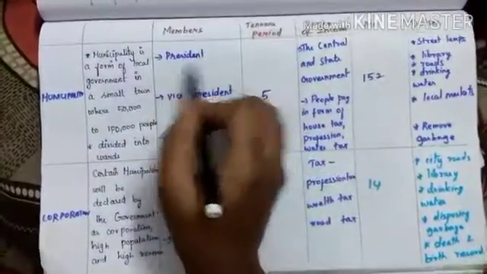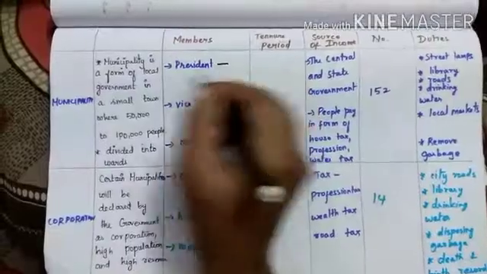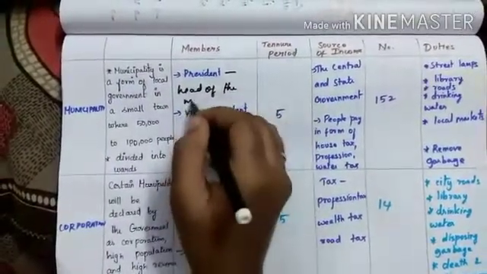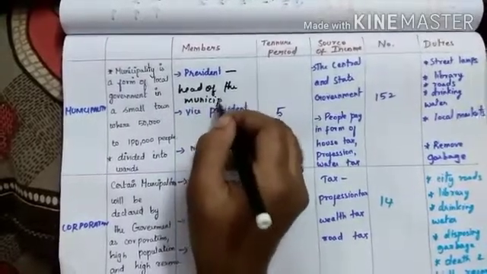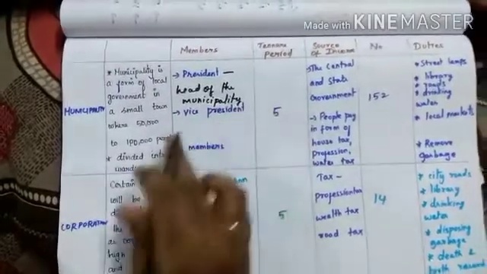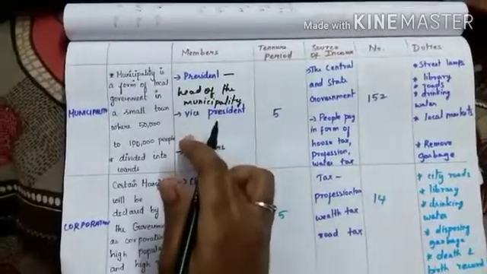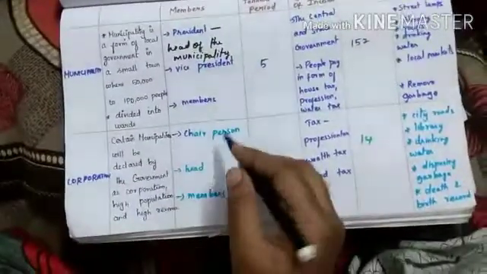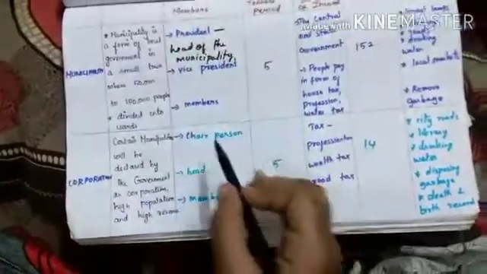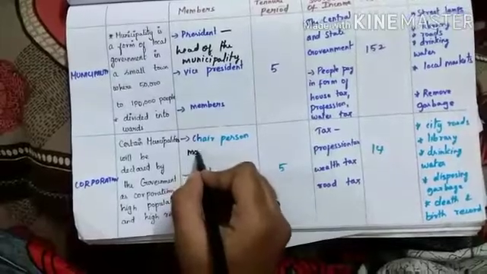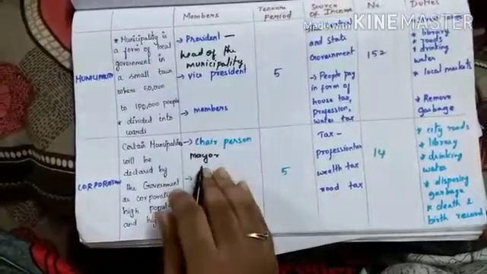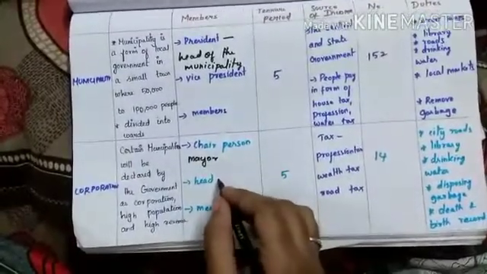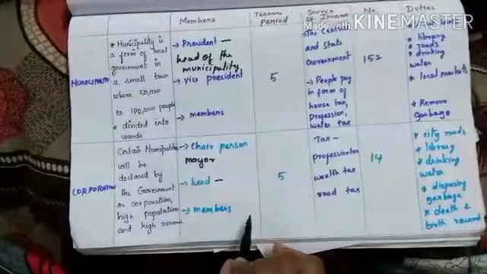Members. President. The president is the head of the municipality. The vice president is the assistant to the president. There are members. Now coming to the corporation members. The chairperson is called a mayor, who is called the father of the corporation. Then there will be a head, which is a president, and some members.